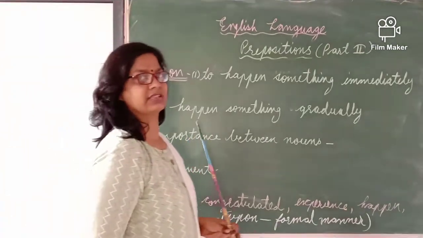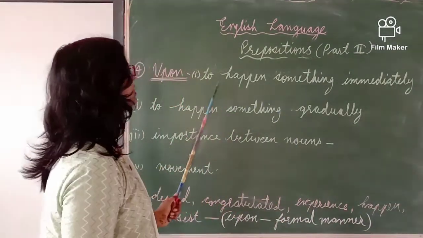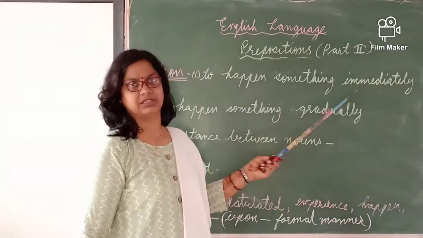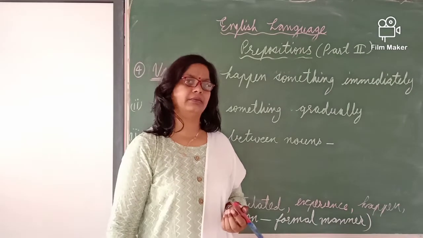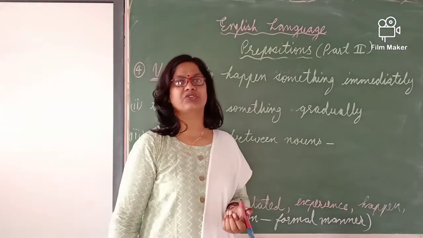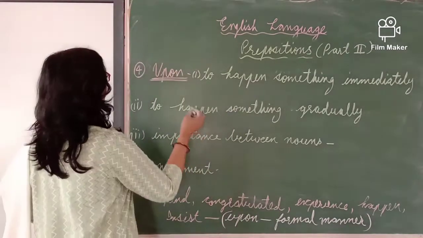So here are some other points related with upon. The first one is to happen something immediately. When we are ready to do something, all the things which will happen immediately, there also we will mention upon.